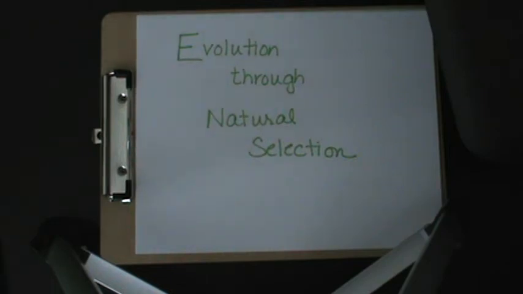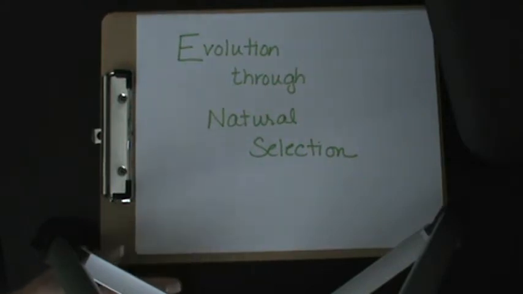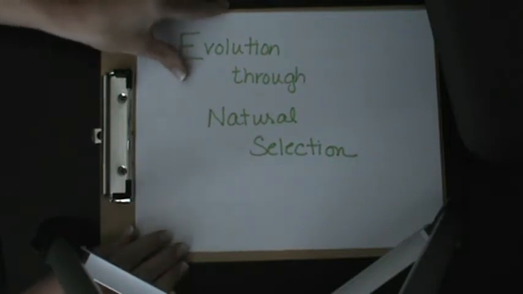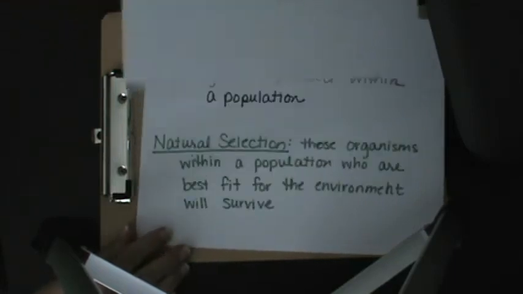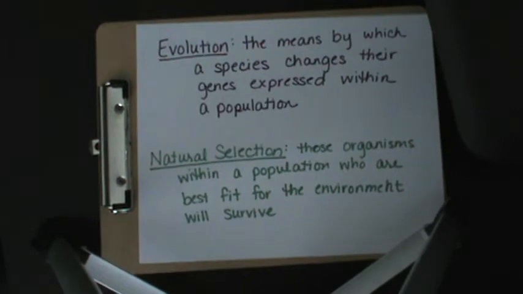Today's paper slide video is going to cover evolution through natural selection. We're going to take a look at how species change and evolve, and at the process of natural selection in that realm. So the first thing here is that evolution is just the means by which a species changes their genes expressed within a population.